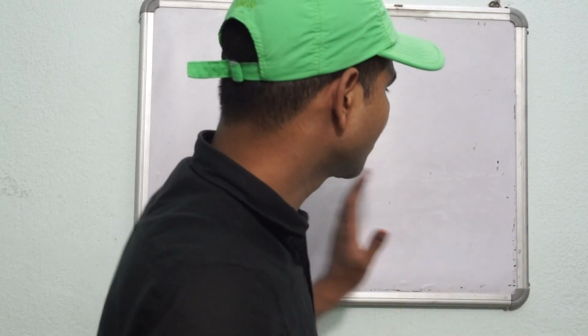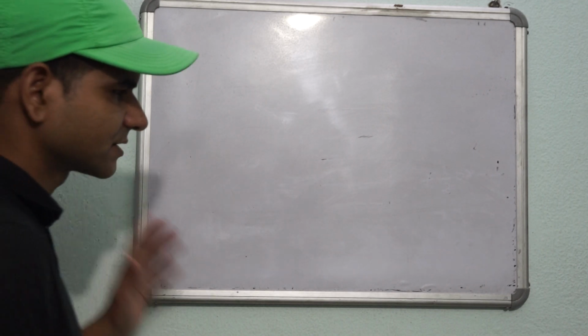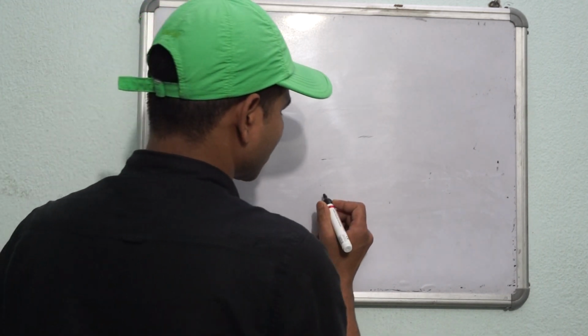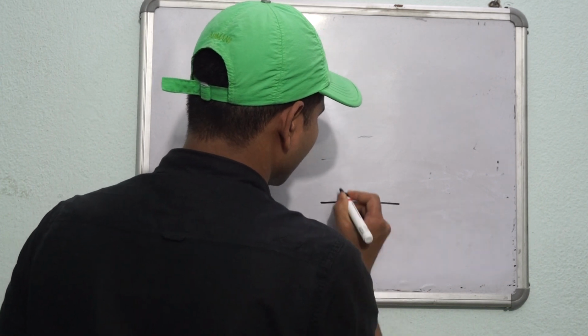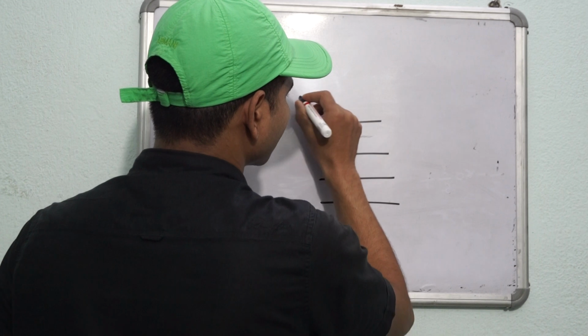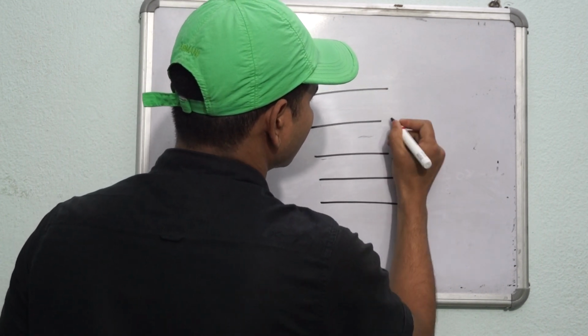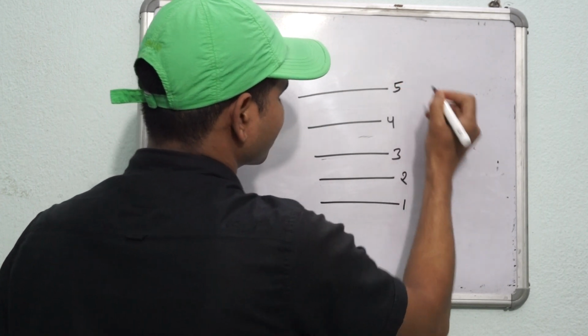If you think about protons and neutrons, they are found on different energy levels inside the nucleus. Suppose this is the nucleus, then there would be different energy levels inside it: energy level first, second, third, fourth, fifth.